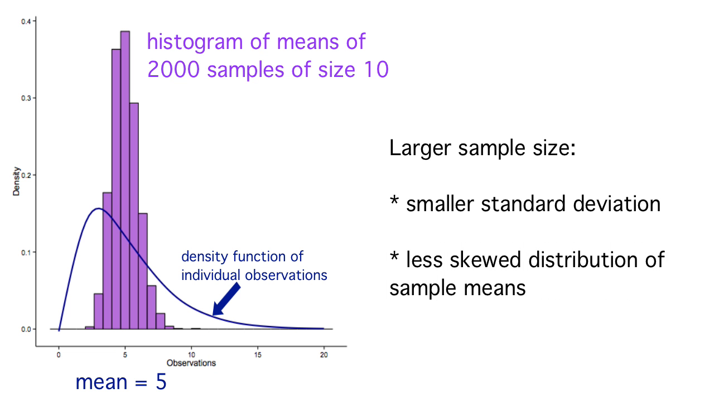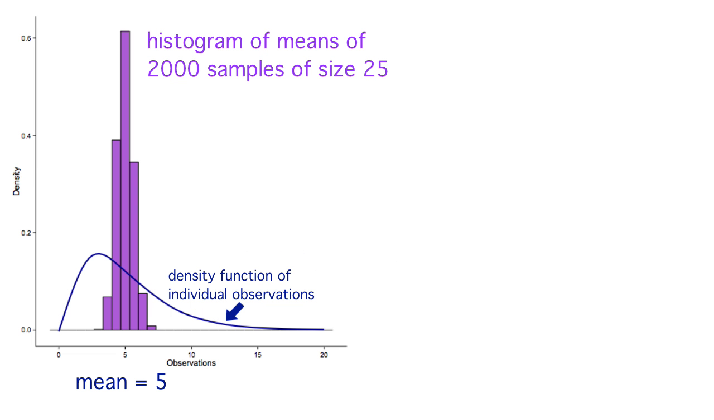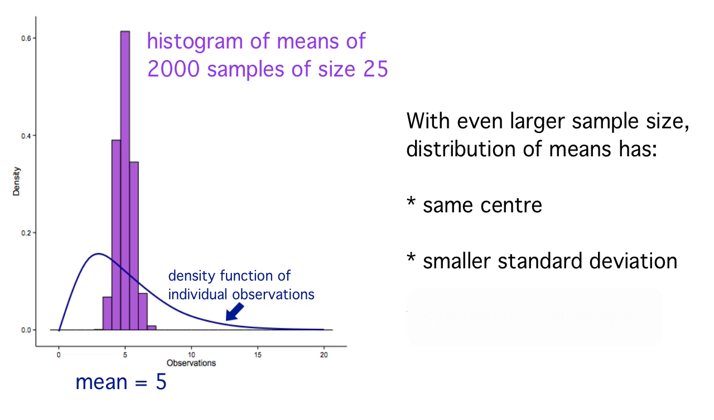Let's take this one step further and we'll increase our sample size to 25. And here's our histogram of the sample means. Still centered at 5, even smaller spread with the larger sample size. But now it has a symmetric bell-shaped distribution, a very familiar distribution.